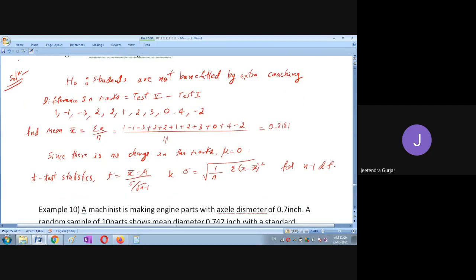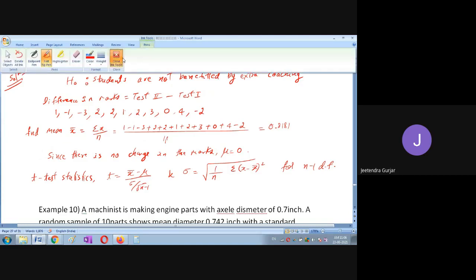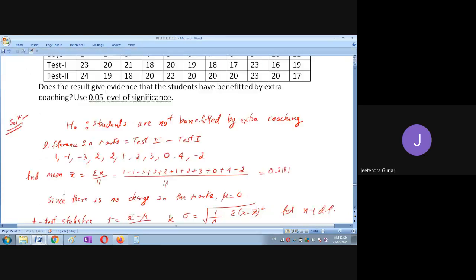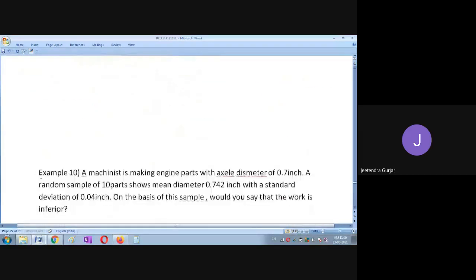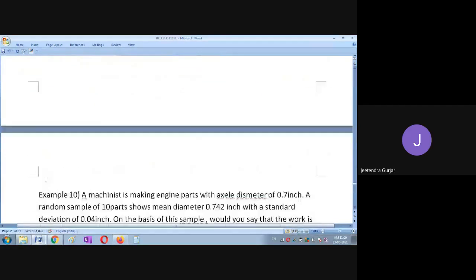Easily you can solve this, students. I'll just take this down.